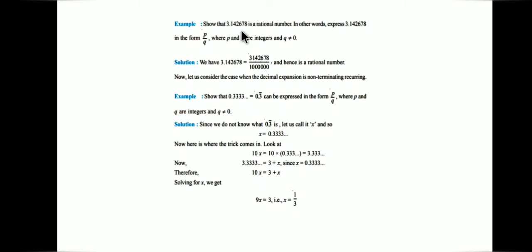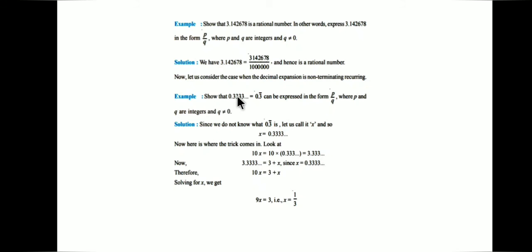3.142678 can be written as: write the numerator part without the decimal point and count the number of digits after the decimal point. 1, 2, 3, 4, 5, 6. 6 digits are there after the decimal point. So in the denominator write 1 and then write 6 zeros. And if the number which is in the form of p upon q has some common factors, cancel all the common factors and bring it in the standard form. This is the required rational number.